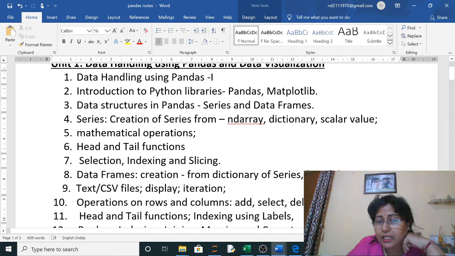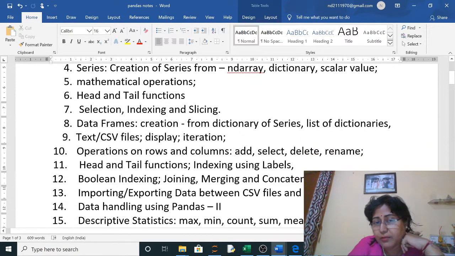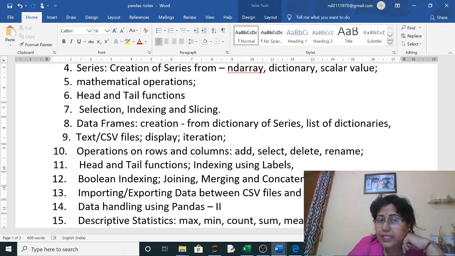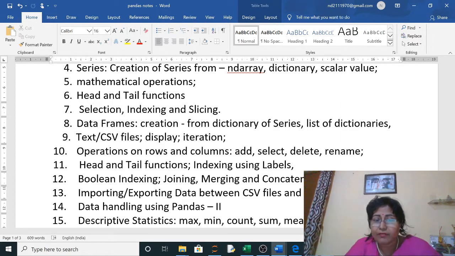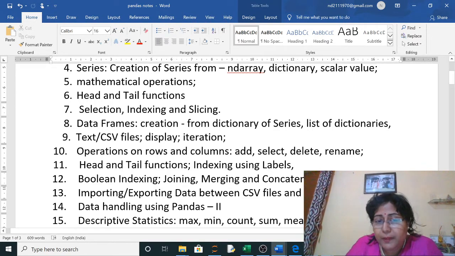Now the next phase is your data frames. In data frames we will learn how to create the data frame from a dictionary of series, list of dictionaries, then text and comma separated files. Now CSV files, comma separated files, we can create in Notepad or in Excel. All the data we can store, and using Python we will access the files. Then all the display functions and the iteration functions. Whenever we use a for loop, we will use iterrows, iteritems, and so on.